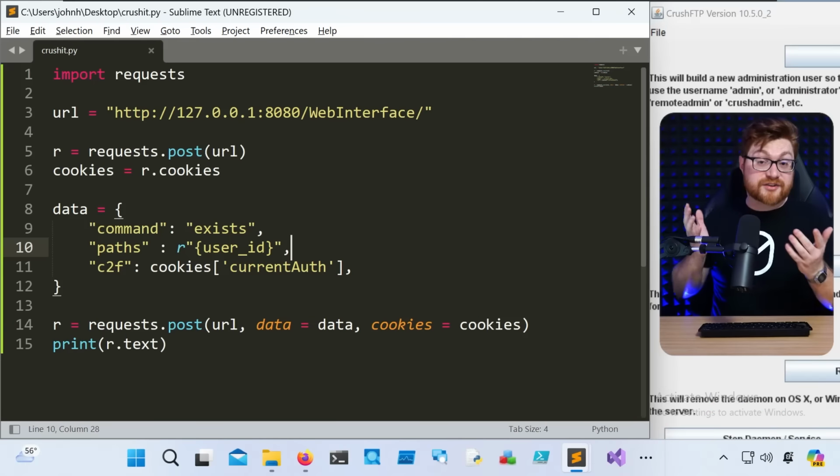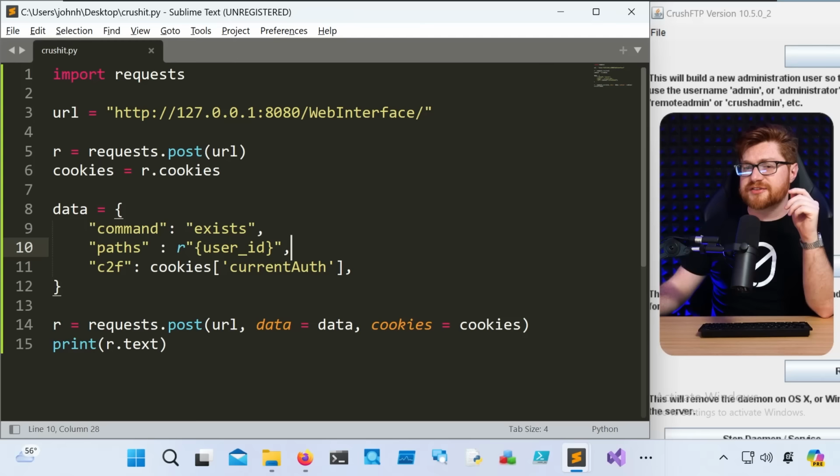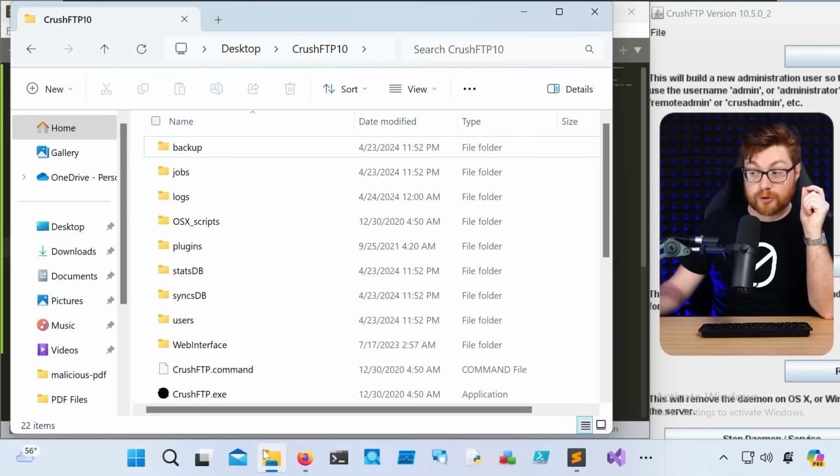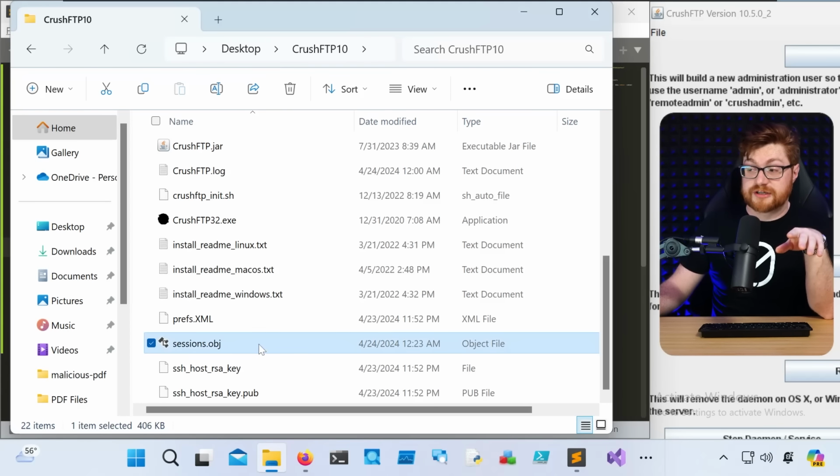Could you leverage that to run commands and ultimately fully compromise the host if that service is installed and running as system? I gotta say, I haven't tracked down a way to leverage this all the way to full RCE, but let me say now that it is totally possible. We'll chat about that in just a second, but at least the idea, kind of like what I was thinking, maybe what sounds possible or plausible, is that CrushFTP will host and store things in a sessions.obj file.